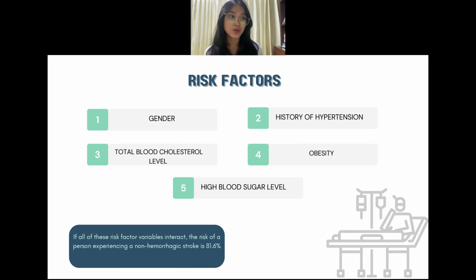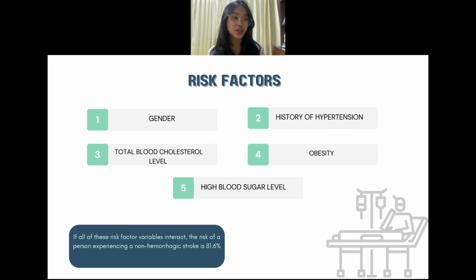The risk factors of embolic stroke are gender, history of hypertension, cardiac disease, and total blood cholesterol level. Based on the study, males are more susceptible to stroke than females. The risk of stroke is about 2 to 4 times higher in people with hypertension. There is also a significant relationship between obesity, blood lipid profile, and blood sugar levels with stroke. Obesity and blood sugar are predictor factors that can be used to predict stroke.